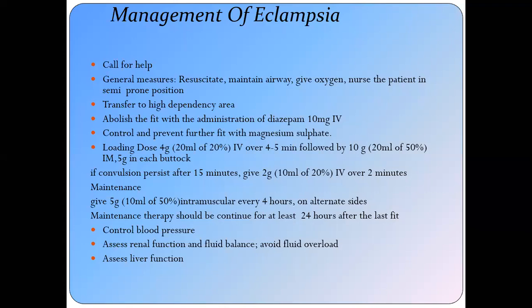Meanwhile, you have to control the blood pressure with antihypertensive drugs, as we discussed, and you can increase the dose. Assess the renal function and the fluid balance. Do not overload the fluid. Fluid has to be given at 80 ml per hour for any patient who requires fluid, not more than 80 to 90 ml per hour. Assess the liver function test.